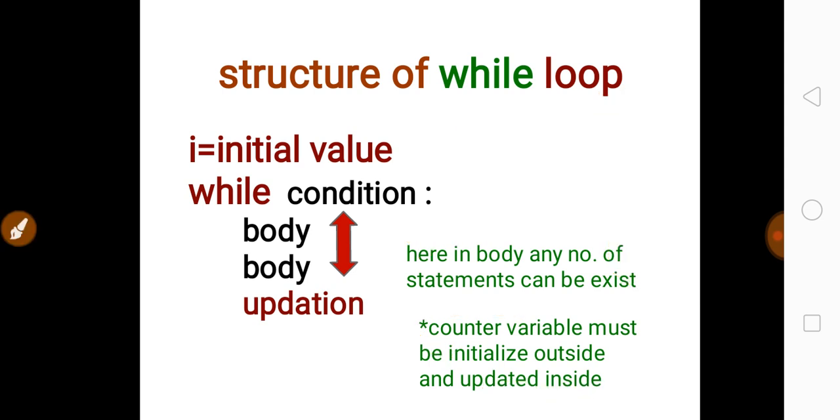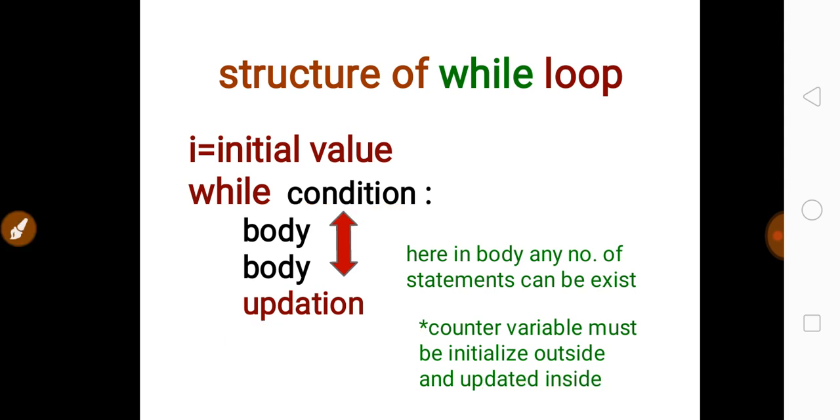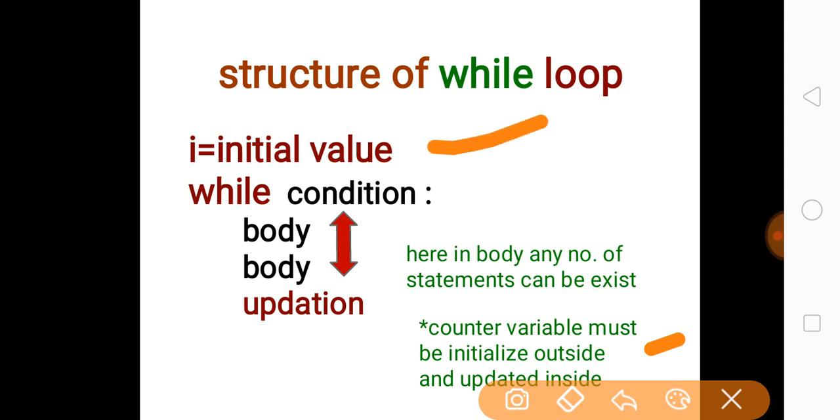Let me explain again briefly. You need to remember three things while using the structure of the while loop. First, the initial value; second, the condition; and third, the updation of the counter value. If you notice, I have written the point: the counter variable must be initialized outside and updated inside. Whenever we declare any counter variable for a while loop, it must be outside or at the start of the loop. It cannot be inside the loop.